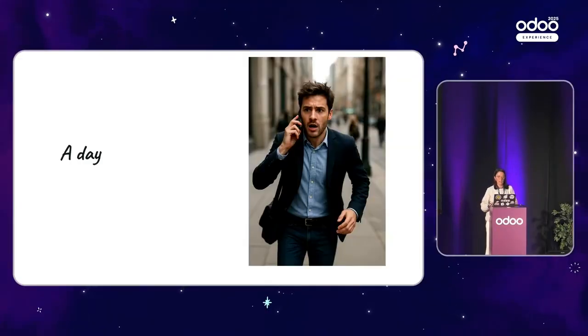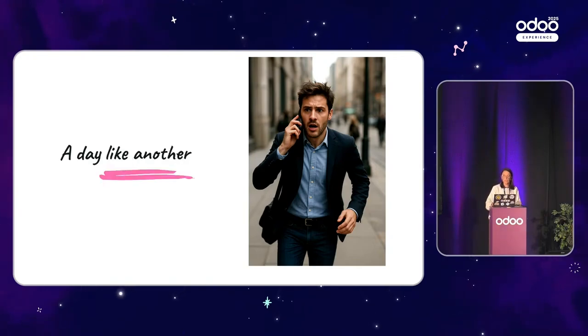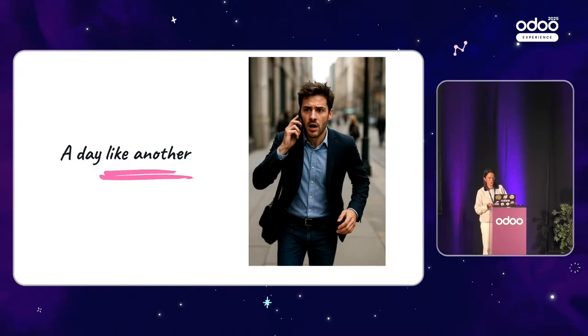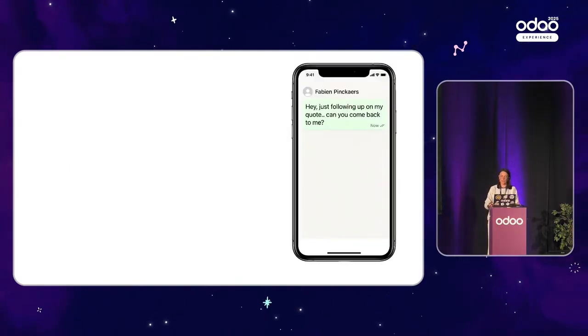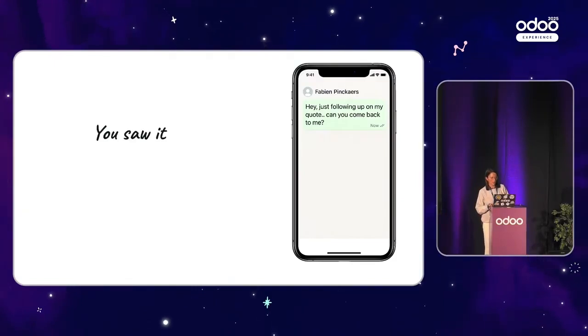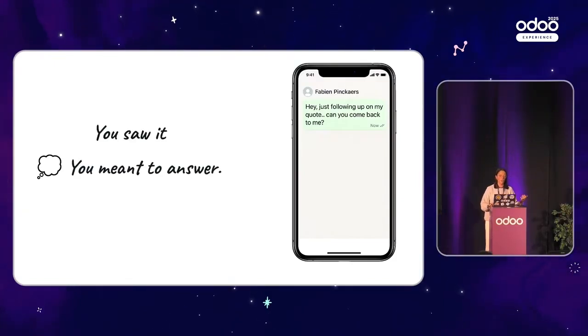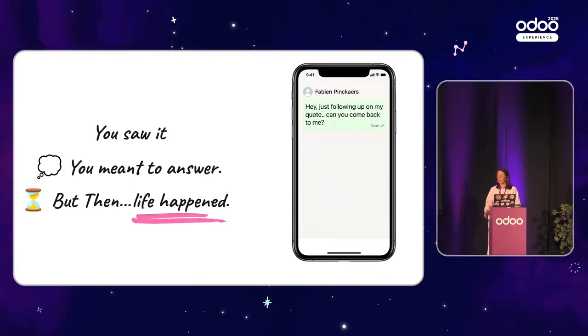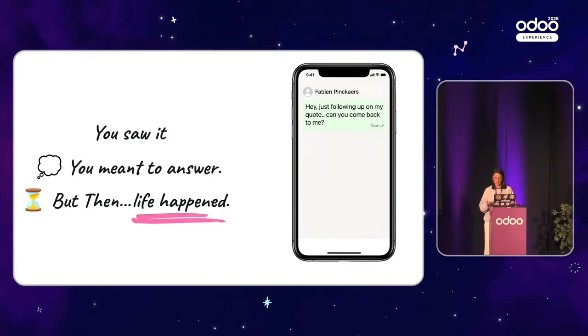So it's just a day like another. You are running everywhere, trying to explain your service, responding to every call that you got, and then you receive this: "Hey, just following up on my quote, can you come back to me?" You saw it, you meant to answer, but then life happened. You forget, and you just lose a lead.